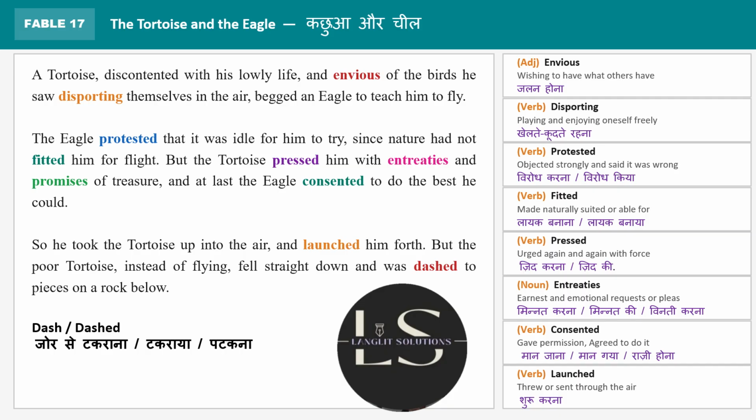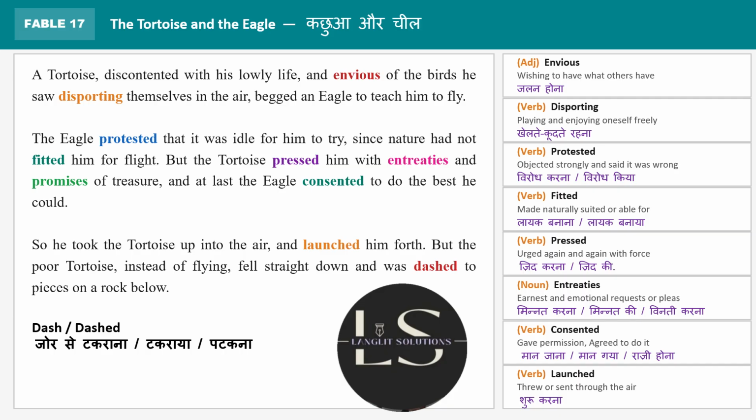So he consented to do the best he could, and the eagle decides that I will try at least my best to teach him how to fly. So he took the tortoise up into the air. What does the eagle do? He takes the tortoise up into the air, and he climbs like a mountain kind of thing, and he takes the tortoise with him, and he launches him forth.